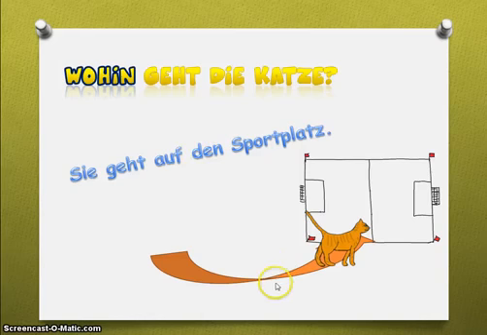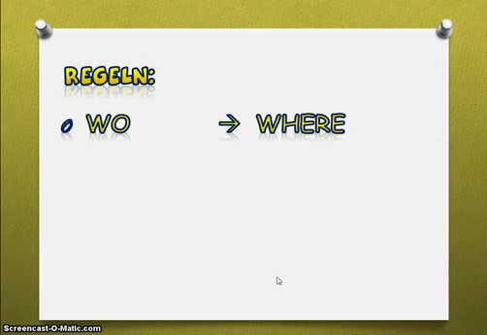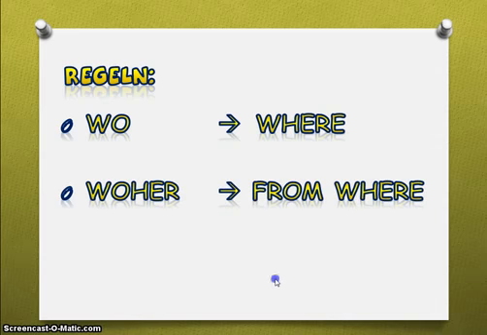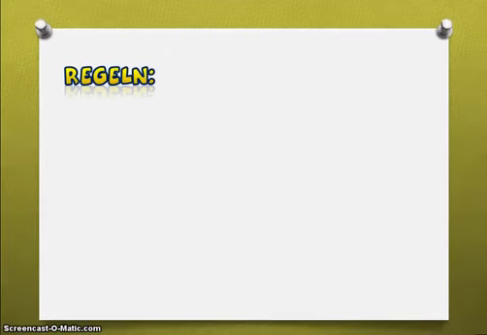Okay, so that's everything that is new. We had three things. We had the wohin. Let's look at our rules. First rule, wo means where, woher means from where, and wohin, new, means to where. Try to find a way to remember these two or to keep them apart. Okay, now let's look at the other rules that we learned.